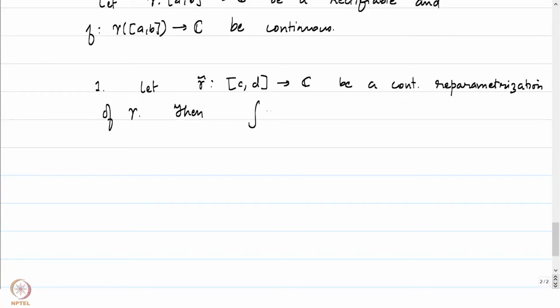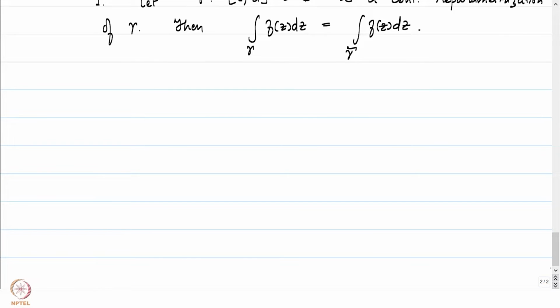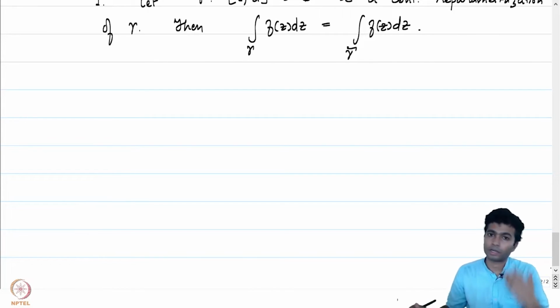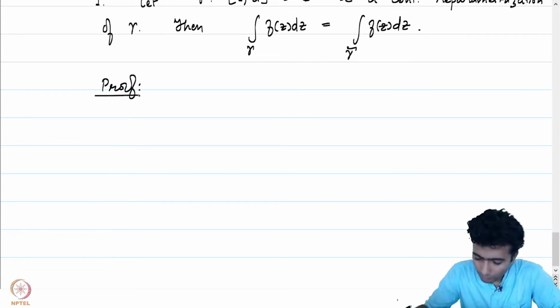Then the integral of f(z) dz over gamma is the same as the integral of f(z) dz over gamma tilde. The limit is well defined up to continuous reparameterization. Let's give a proof of this.